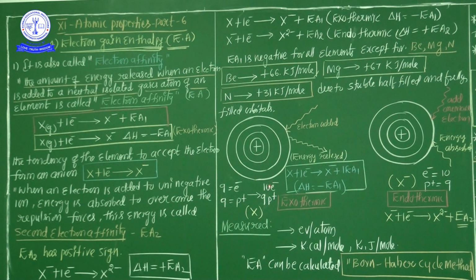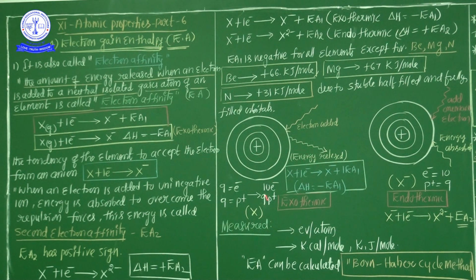If one electron is added, energy is released. So the yellow line represents energy released. X accepted one electron and is converted into X minus. First electron affinity is negative, EA1. So it's an exothermic reaction because energy is released.